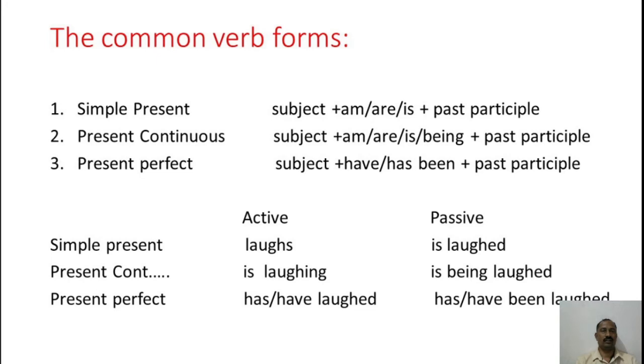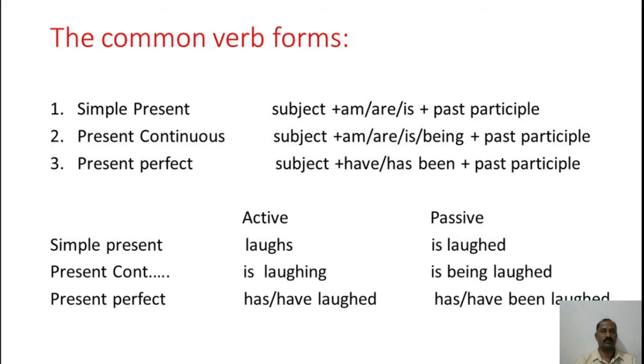The following are the common verb forms in passive. The simple present tense: subject plus am or is plus past participle. For present continuous: subject plus am or is being plus past participle. And for present perfect tense: subject plus have been or has been plus past participle. These rules we have to follow while converting active voice into passive voice for present tense.